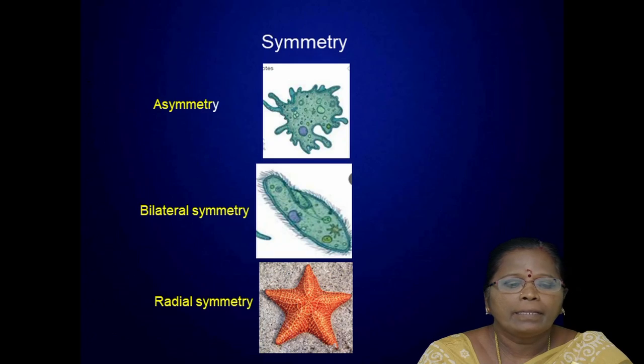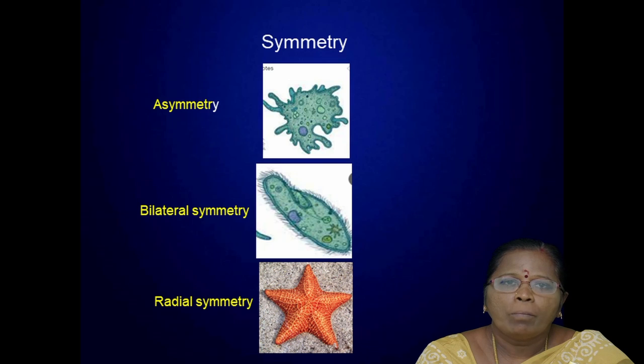For example, in the next slide, the amoeba is an example for asymmetry, the paramecium is an example for bilateral symmetry, and the starfish shows radial symmetry. So what is symmetry? If you bisect the body and the parts of the body are arranged on either side of the line, it is known as bilateral symmetry.